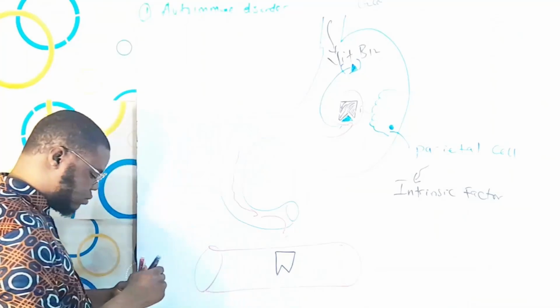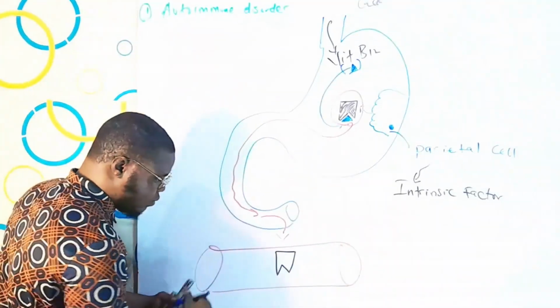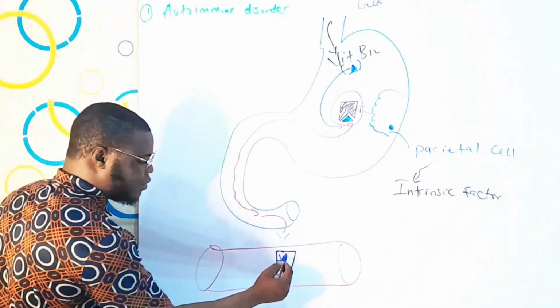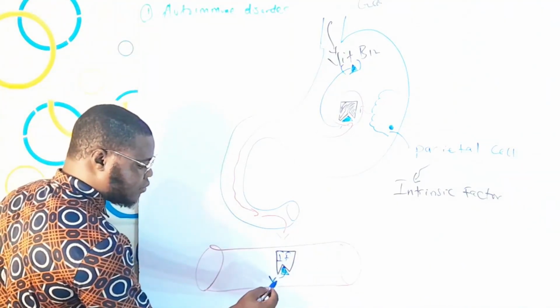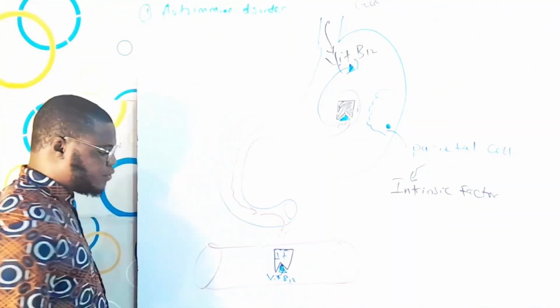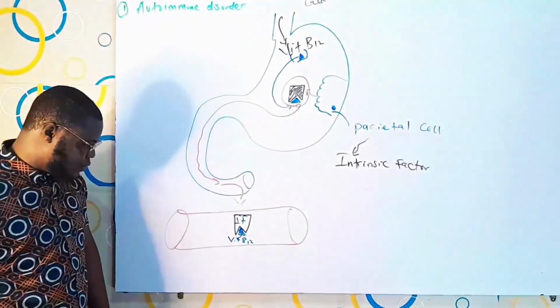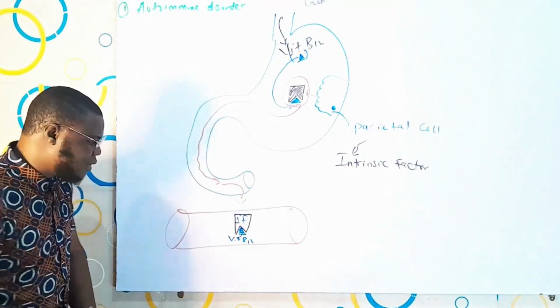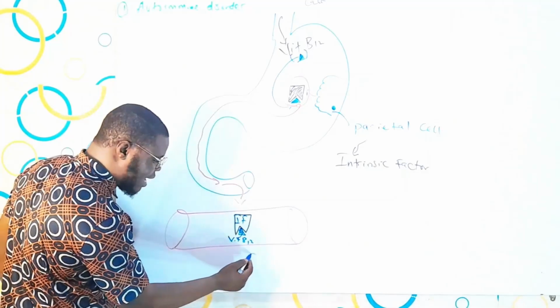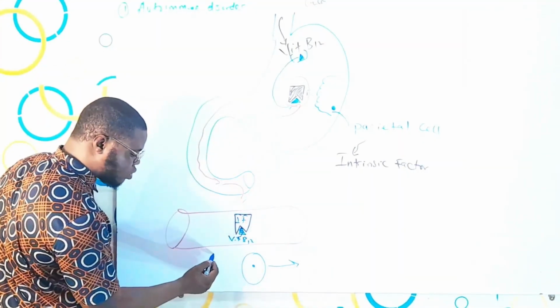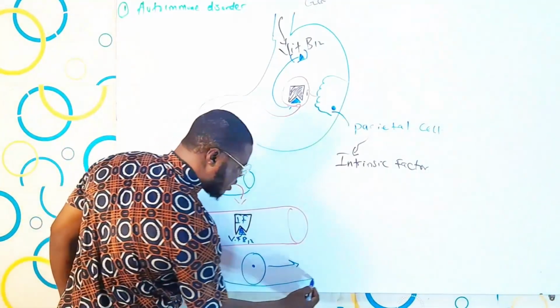So the point is, this is the IF, the intrinsic factor, and this is vitamin B12. Now the point is, what is the function of this B12? The function of vitamin B12 is that it helps in progressing the growth of red blood cells within the bone marrow.